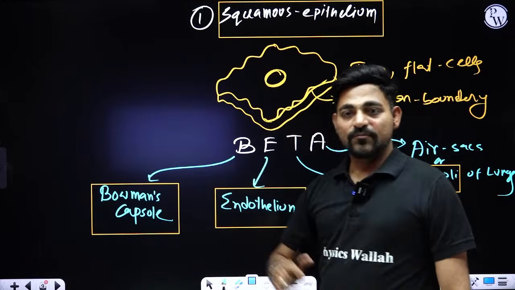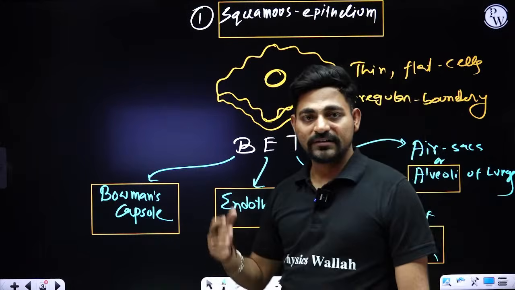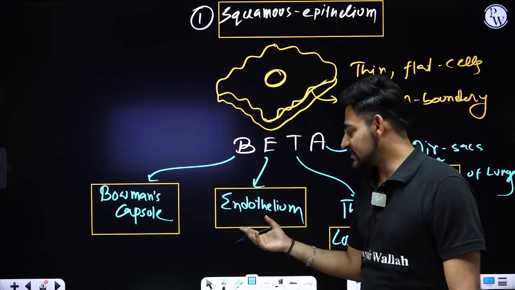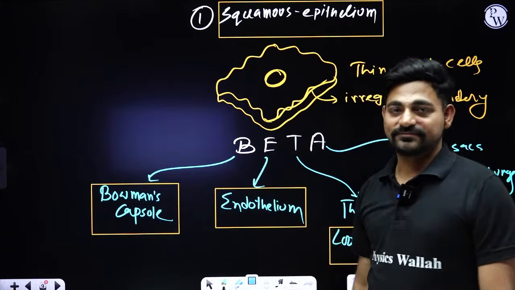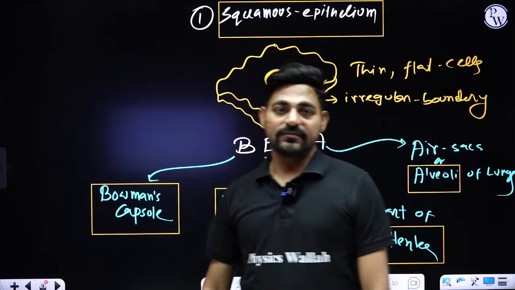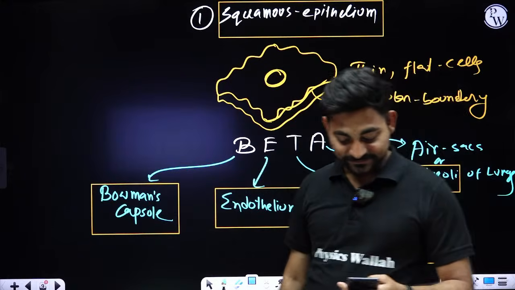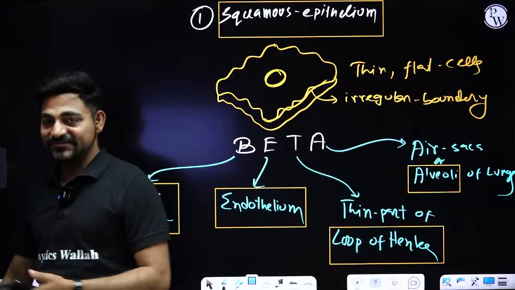Bowman's capsule, yes, they are part of the initial cup like part of nephrons. Now who can answer this? What is endothelium? I want to check who really knows this answer. Endothelium. Not an issue, Surya. Not an issue.